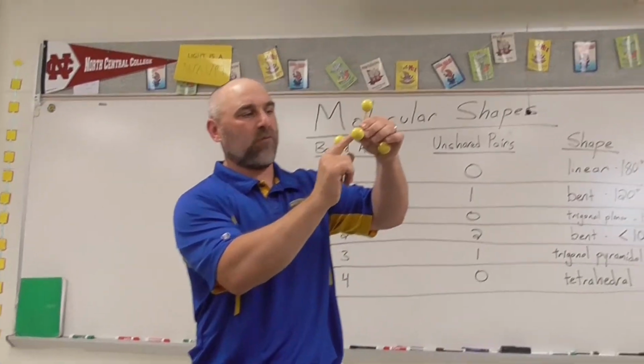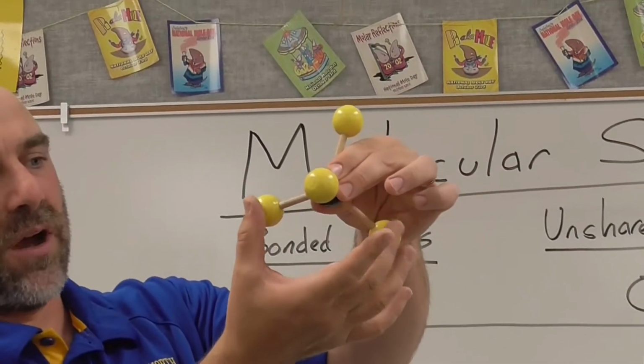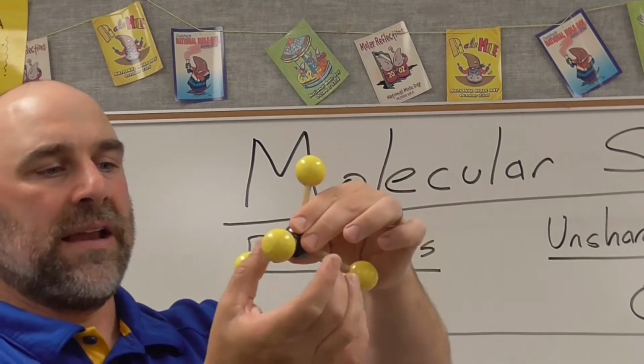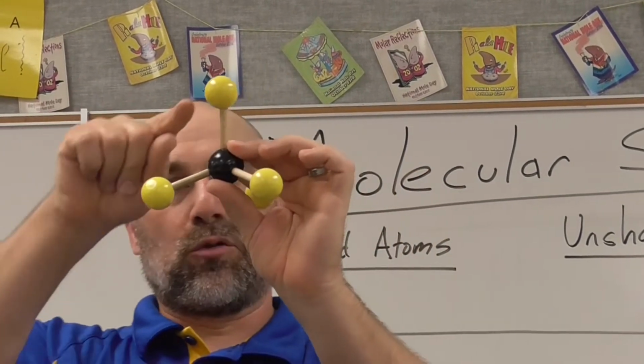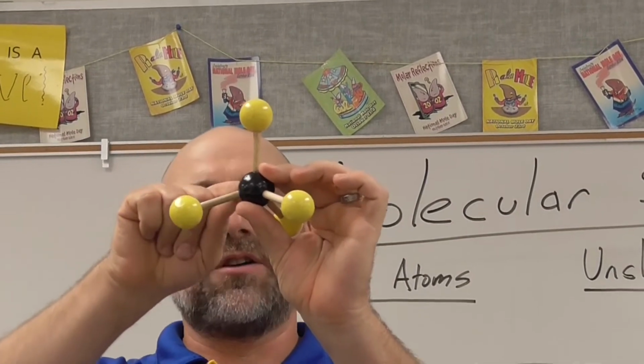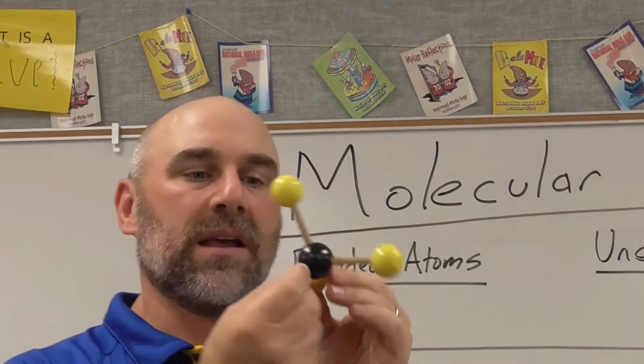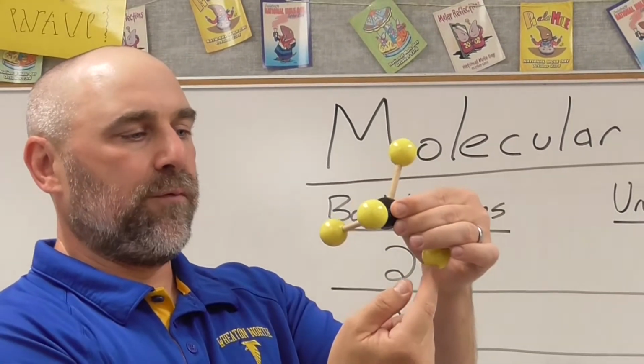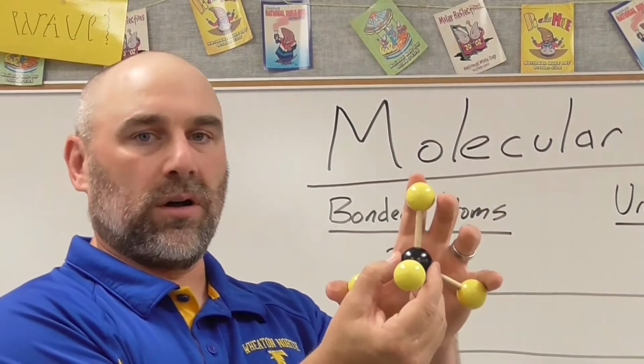You can see that you actually have one that's coming out. These ones are coming back slightly from you as the viewer. And all of these angles would be slightly greater than 90 degrees. It's 109.5 roughly.